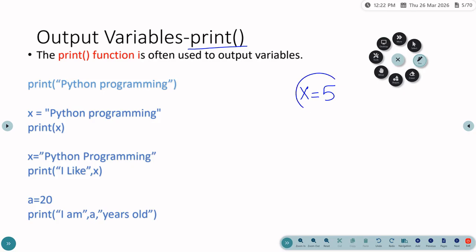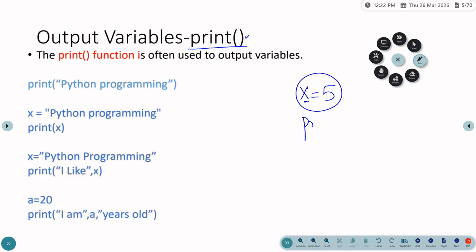If you want to see what is stored in the variable x, you have to output it using some kind of function, and this is the use of the print function.